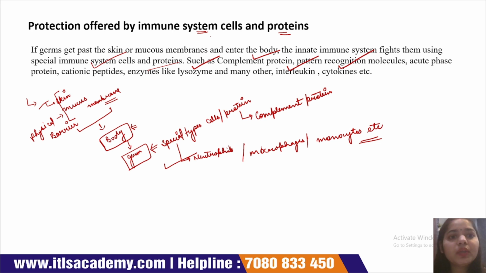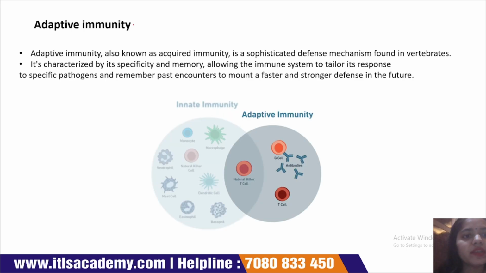These are the two ways by which the innate immune system provides protection against foreign particles. First is the physical barrier, which includes the skin and mucous membrane, and second is immune system cells and proteins, where we consider complement protein, pathogen recognizing molecules, acute phase proteins, cationic peptides, enzymes, lysozyme, interleukin, cytokines, etc. Now we discuss our next immune system, that is the adaptive immune system or adaptive immunity.